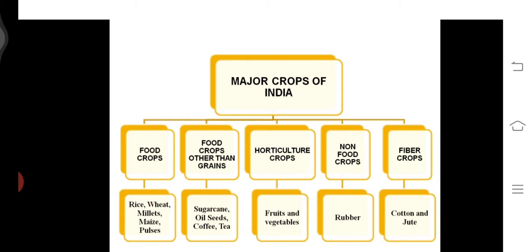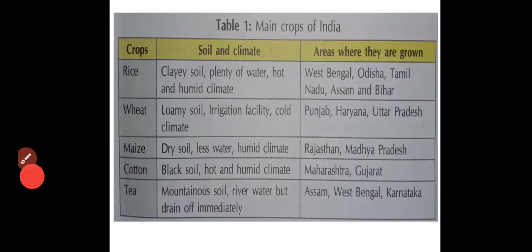Then here you can see in table 1, main crops of India. Here you can see what type of soil they require, the climatic conditions, and the area where they are grown. You can see rice, wheat, maize, cotton, and tea. They require different types of soil and different conditions, and they are grown in different parts of our country.